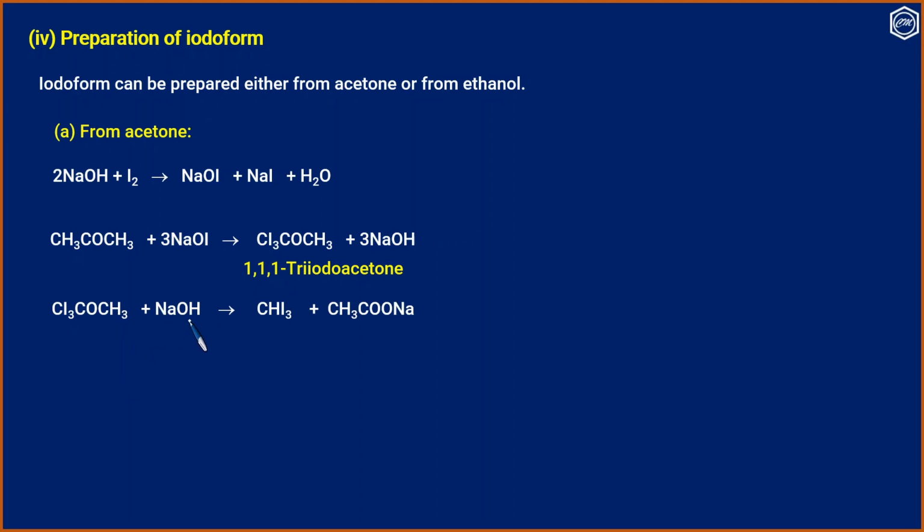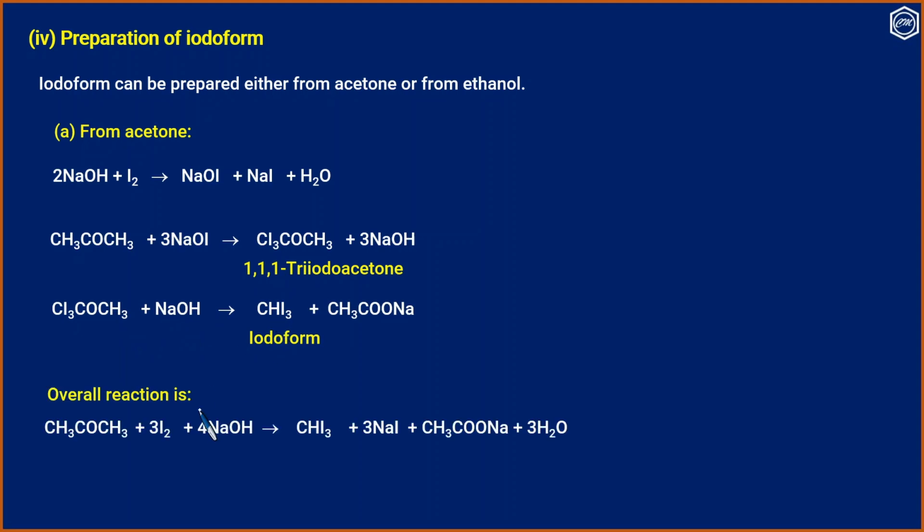This triiodoacetone reacts with the sodium hydroxide, giving iodoform. The overall reaction is acetone plus 3I2 plus 4NaOH giving iodoform plus 3NaI plus sodium acetate.